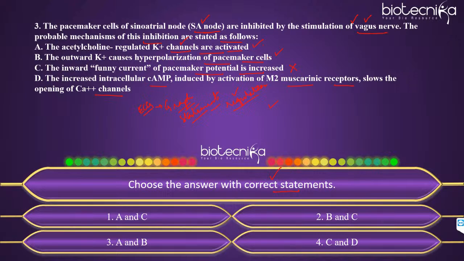And definitely there will be activation of muscarinic receptors, but it will not increase the cyclic AMP levels. It will decrease the cyclic AMP levels. So that is why option D is again incorrect. We have to find the correct statements, so the correct statements over here will be A and B, that is option 3.